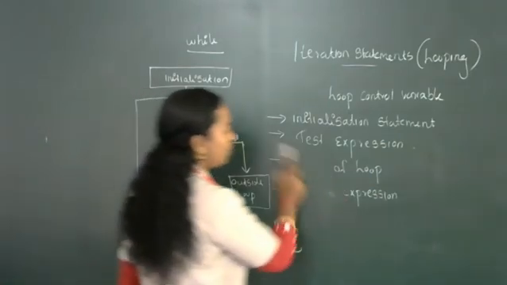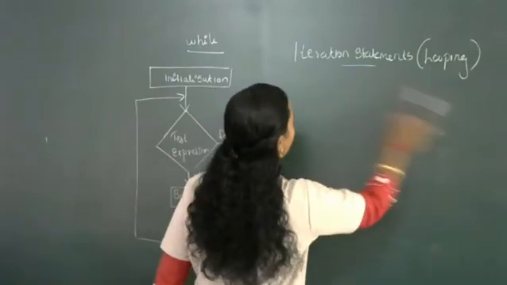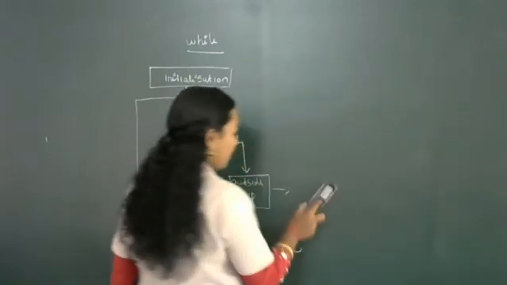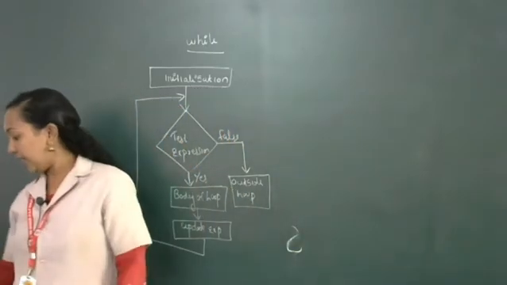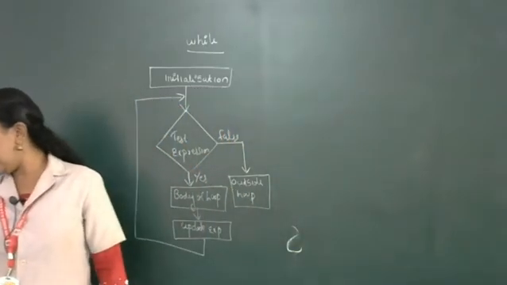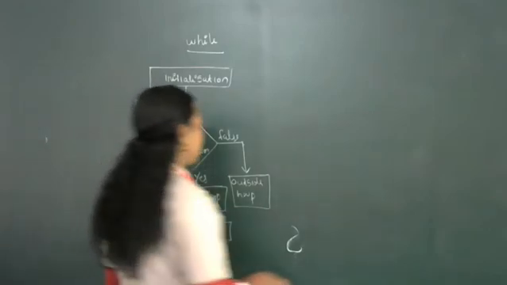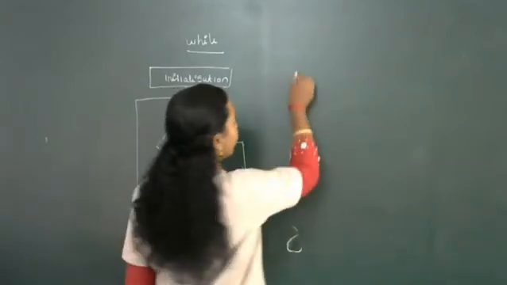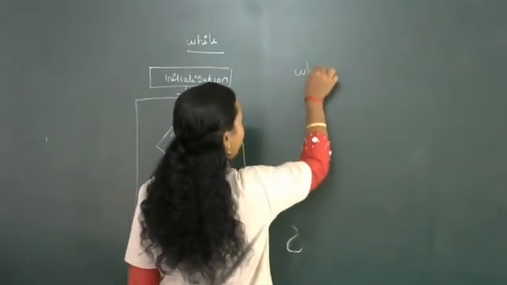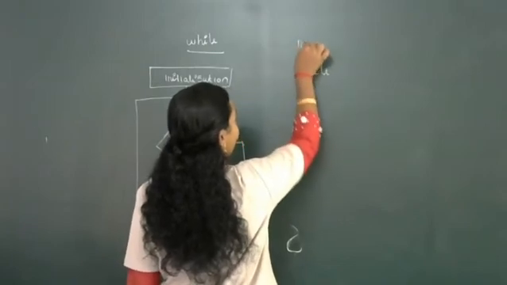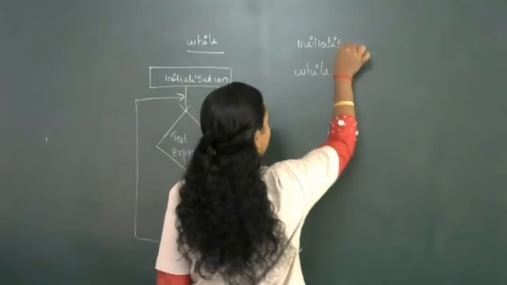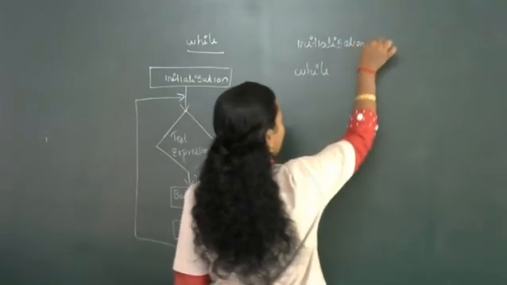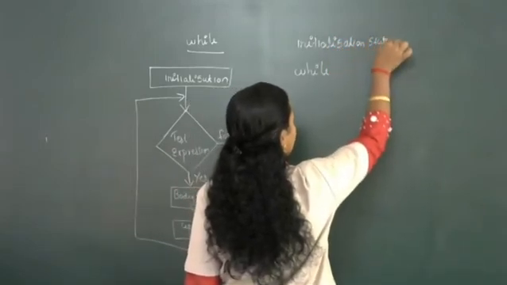Here I am going to use the while loop. So first I will write the general syntax for the while loop. It uses the keyword while. Before that, the initialization statement.